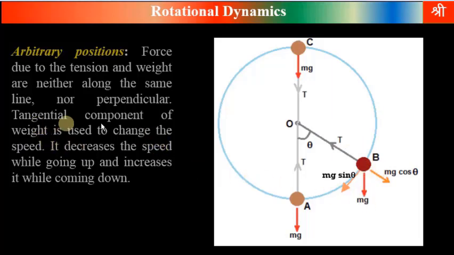And tangential component of weight, this mg is weight. Its tangential component mg sin theta decreases the speed while going up. When the particle goes up from A to C, this mg sin theta opposes the speed and decreases the speed, and increases it while coming down. When the particle comes down from point C to A, then this mg sin theta increases the speed.